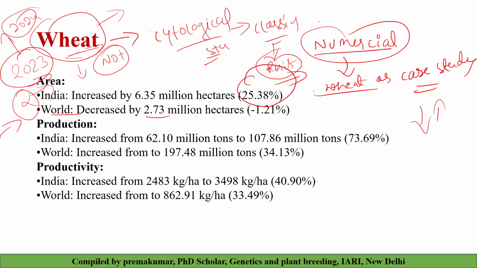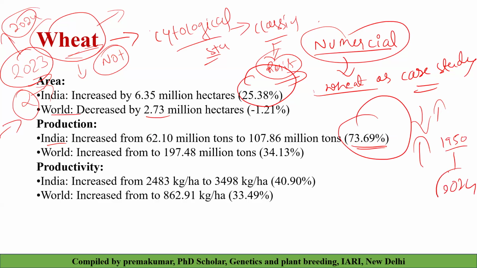But when you take the production and compare with the Green Revolution, we have a 73% increase from the 1950s to now, 2024. This much production increase per area came because of the Green Revolution, that we all know.